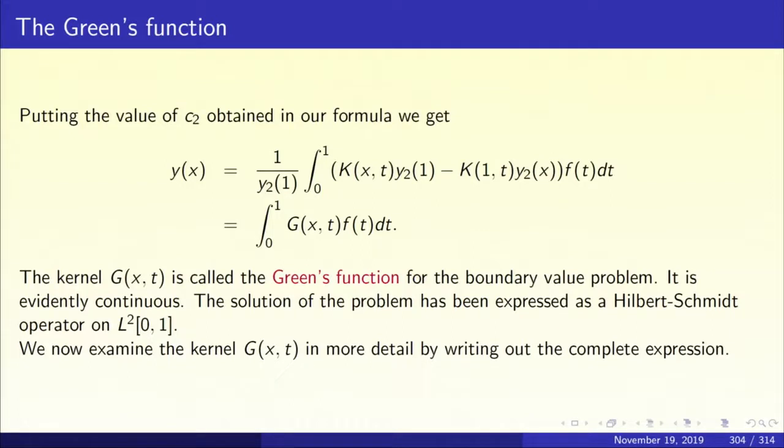Now, let us examine the Green's function g of x t in a little more detail. You have to simply write out the expression in detail. We know k of x t for t less than or equal to x, and we know k of x t for t greater than or equal to x. We know this formula for k, and we have to put down this formula and write out the Green's function. Of course, it will have two different avatars.